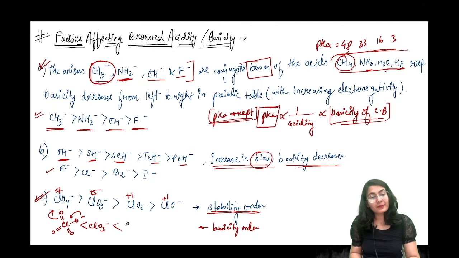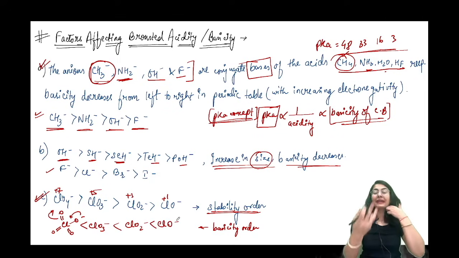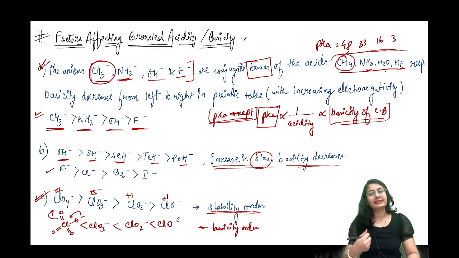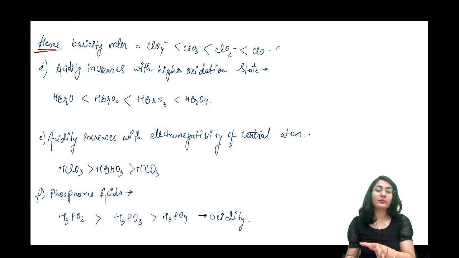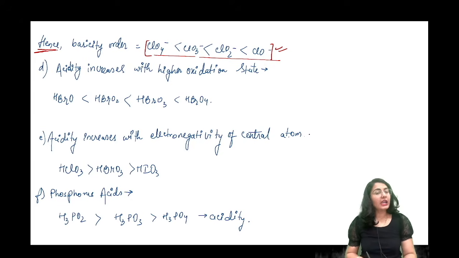Why? जो जितना कम stable होगा वो उतना ही ज़्यादा strong base होगा because it then wants to quickly accept the proton. Okay. So yeah, as I've written over here, hence the basicity order is going to be in this way. This is another factor important for the Bronsted-Lowry acids. दूसरा factor है acidity increases with higher oxidation state.